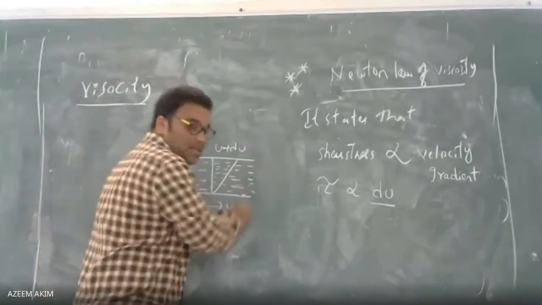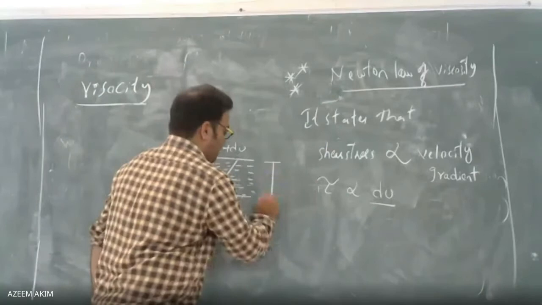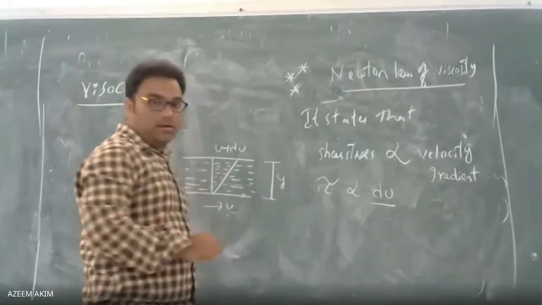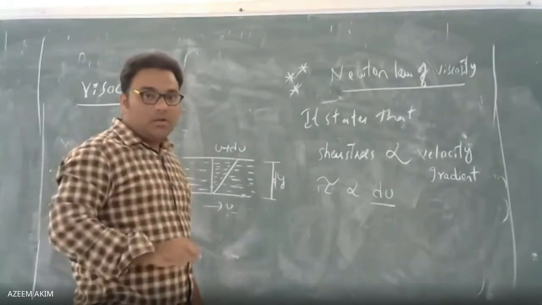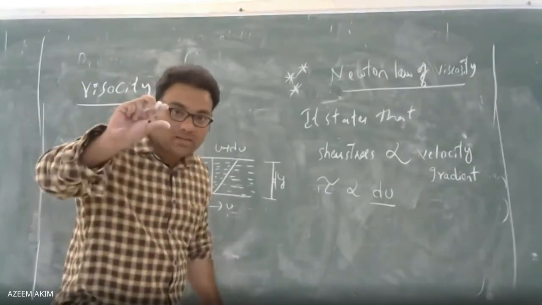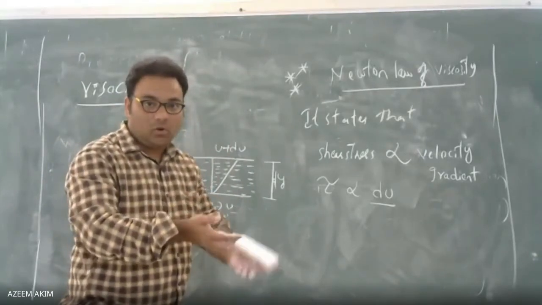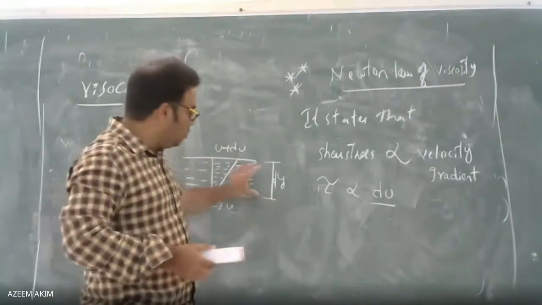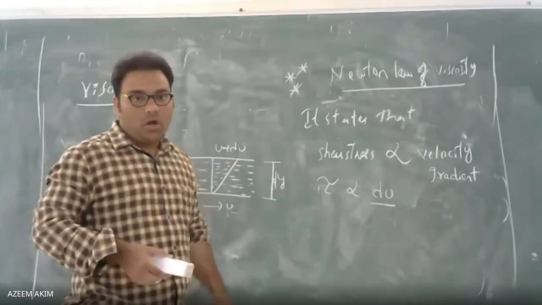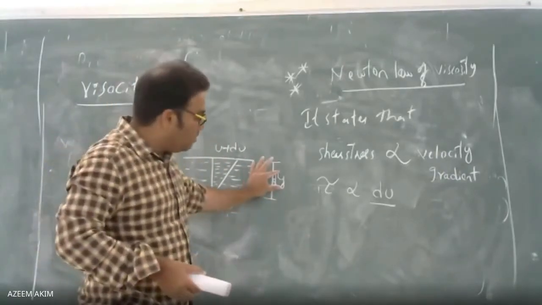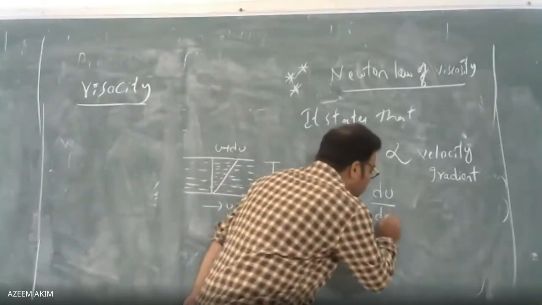So what is the distance between these two fluids? Let us say y, dy. I have taken only two layers of the fluid, not the total fluid layer. I am not adding the total layers of the fluid. I am taking only the elemental portion, simply I call it the elemental portion of two adjacent layers. So that's why we have to take dy. So this is du by dy.